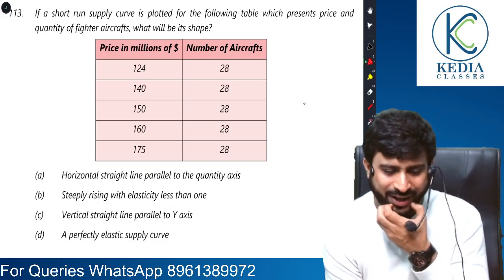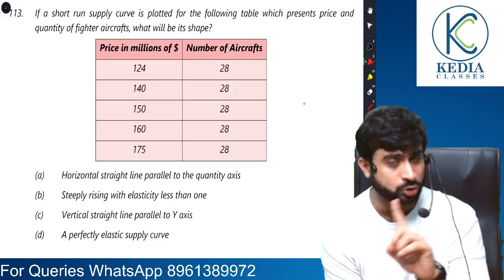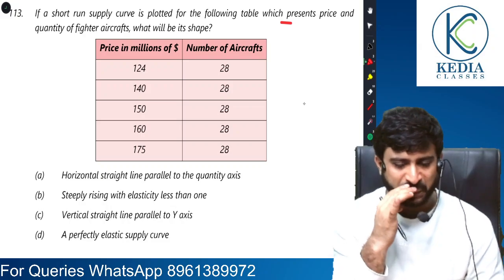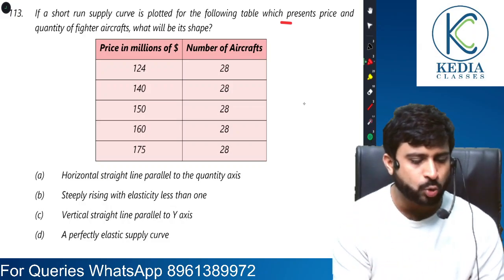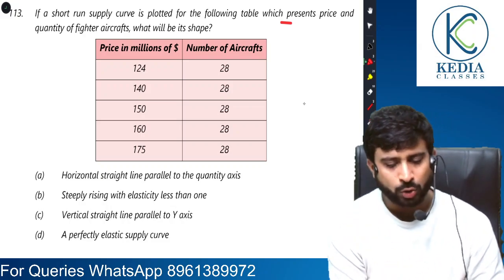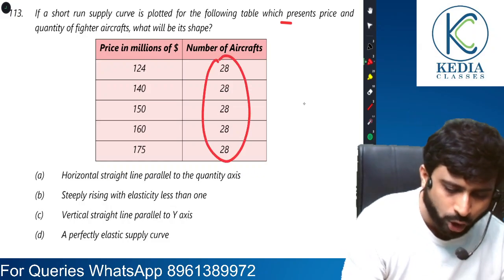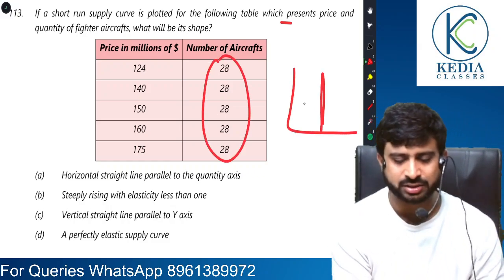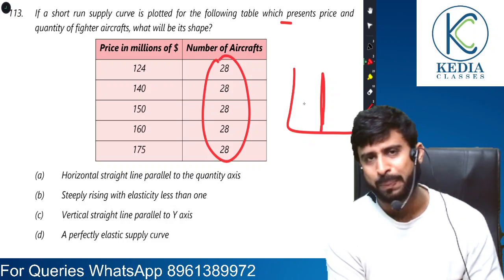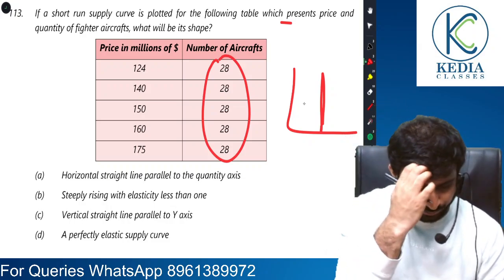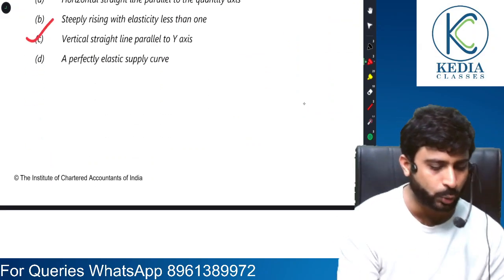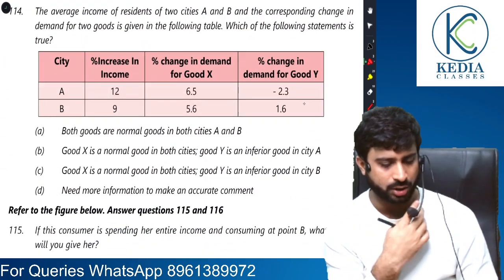Let's see what it is talking about. If a short run supply curve is plotted, it's not very short, it's short run, for the following table, which represents price and quantity of fighter aircrafts, what will be its shape? See, no matter what, quantity supplied is remaining the same. So it's a case of perfectly inelastic supply. It will be a vertical curve parallel to y axis. Vertical straight line parallel to y axis.